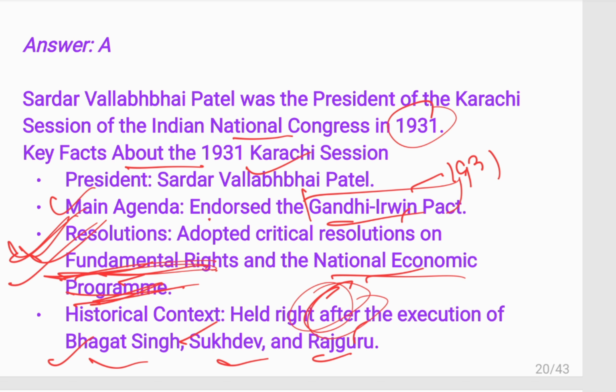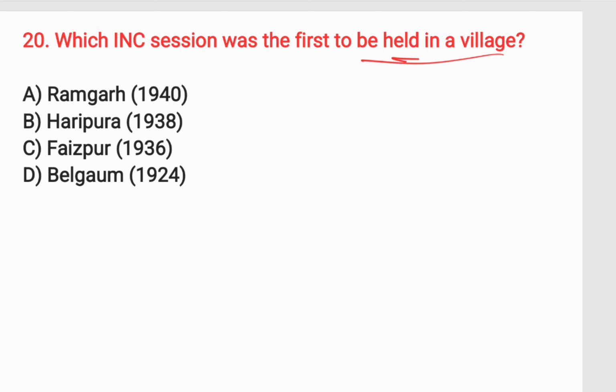Next question is, which INC session was the first to be held in a village? The answer is option C, Faizpur, 1936. Faizpur session.